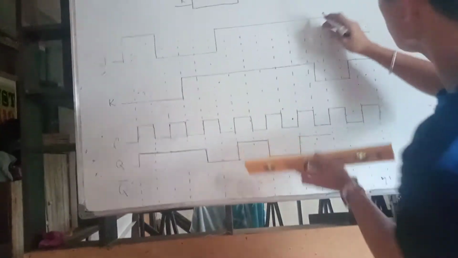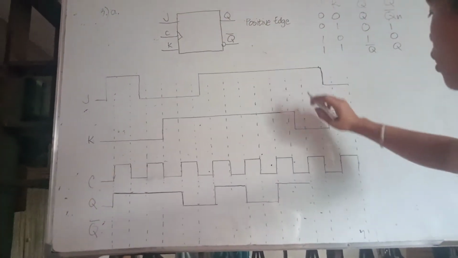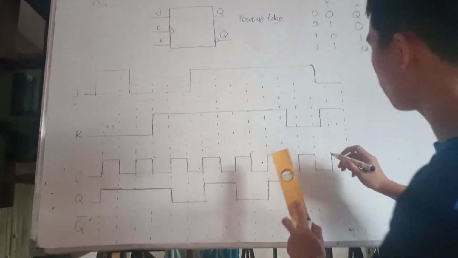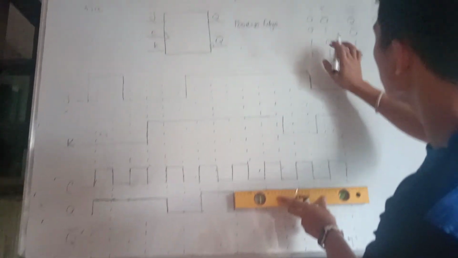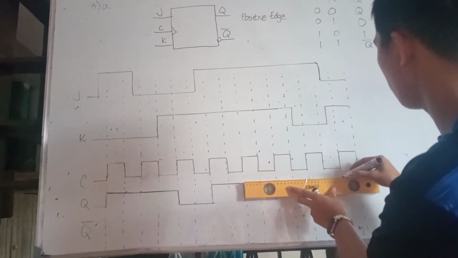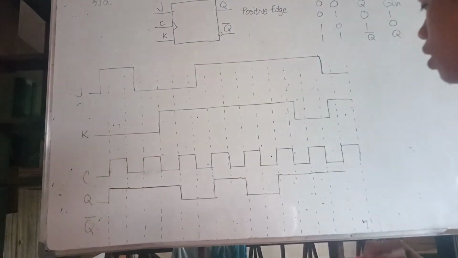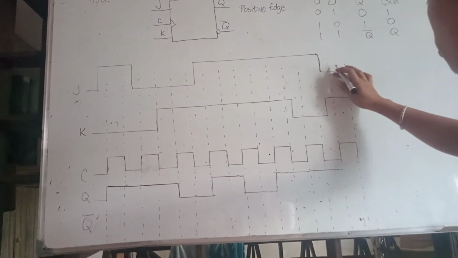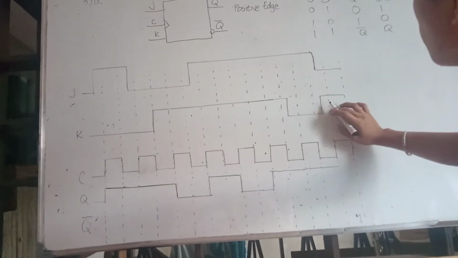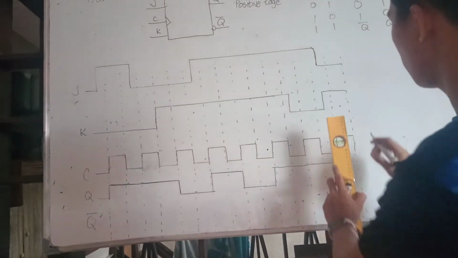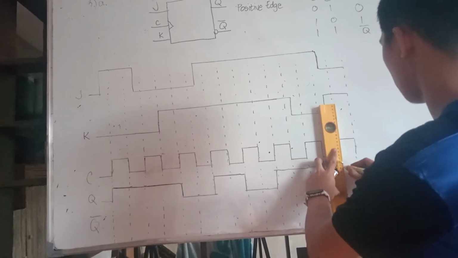But from here, we have J high and K low. Therefore, it is 1. And then, J is 0 and K is 1. So therefore, it's low.